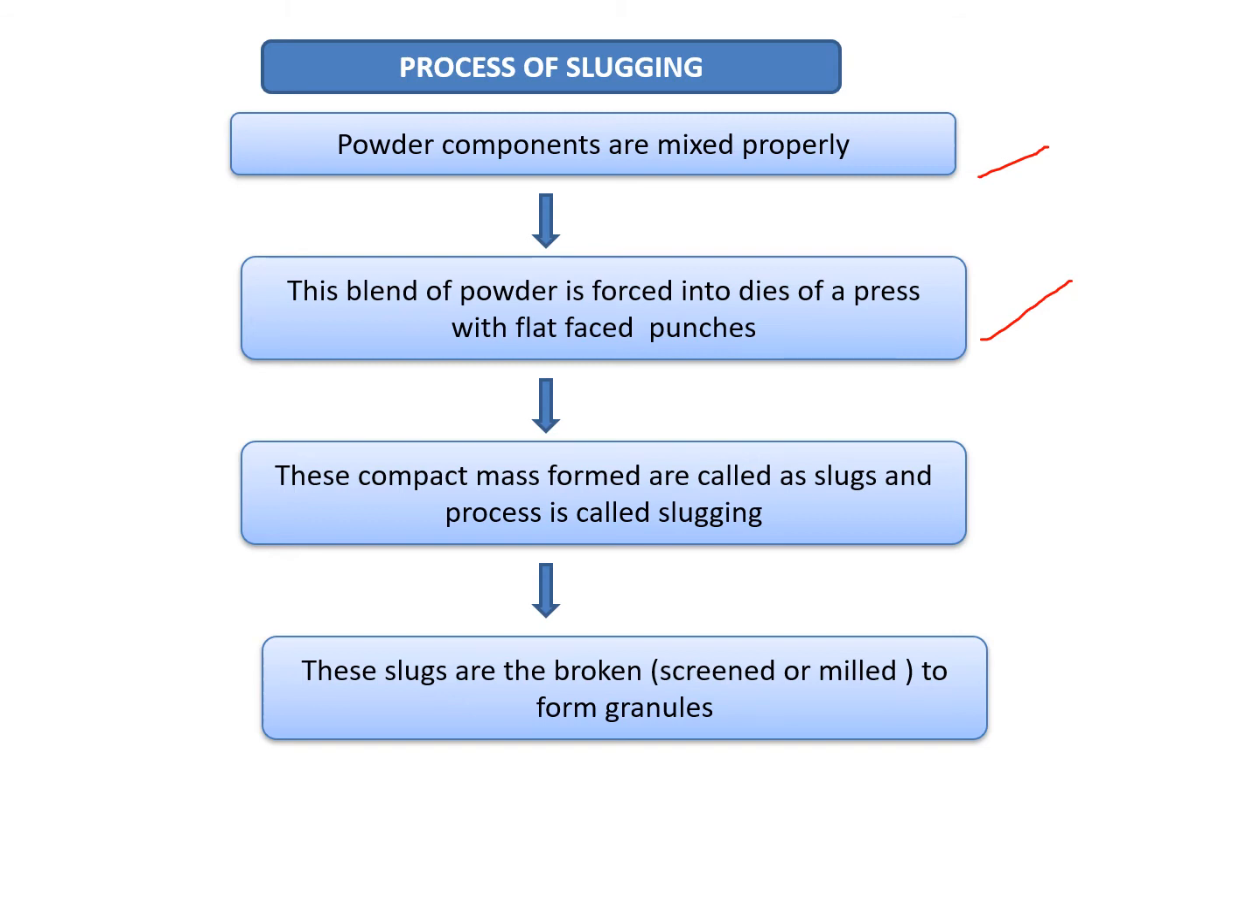Here we are using the tablet punching press for preparing a compact mass which is called slugs, and the process is called slugging. So only to prepare the slugs or the compact mass we are using a tablet press with flat faced punches, and the force of compression applied here is low as compared to the final compression force. Now after preparing, these slugs are broken or milled to form granules. So in this way we are preparing granules.